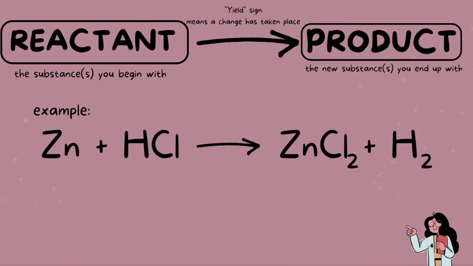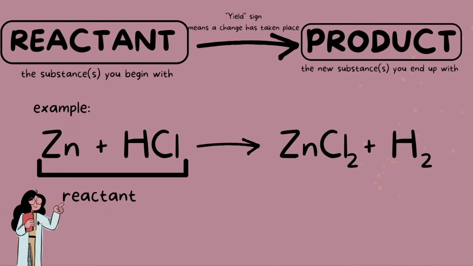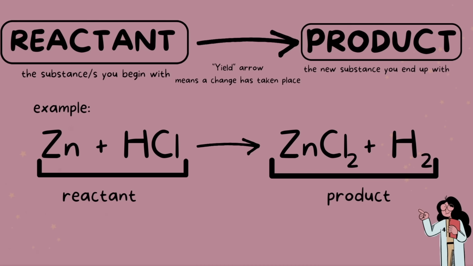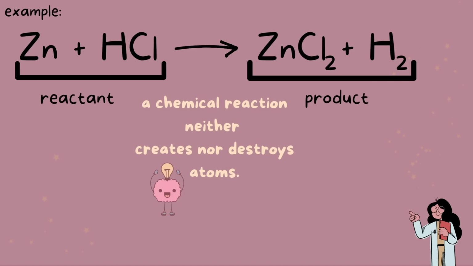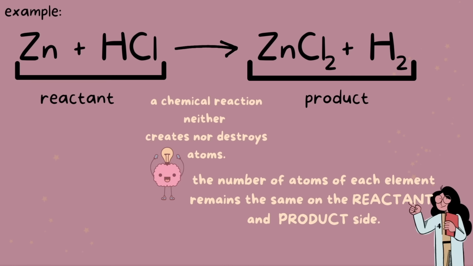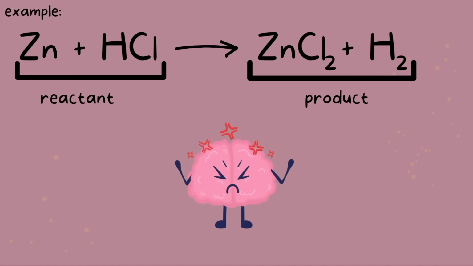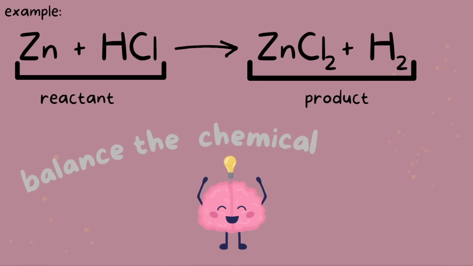Keep in mind that balancing chemical equations is a trial and error process, and it's going to require a bit of patience. But the more you practice, the quicker and better you will become at it. Starting here with zinc and hydrochloric acid on our reactant side, this yields zinc chloride and hydrogen on the product side. Remember, atoms are neither created nor destroyed according to the law of conservation of mass, so the number of atoms for each element must be the same on both sides of the equation. But they're not right now, so what can we do? Well, we can balance this chemical equation out.